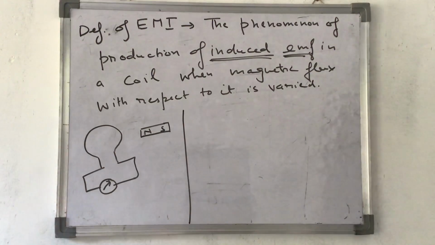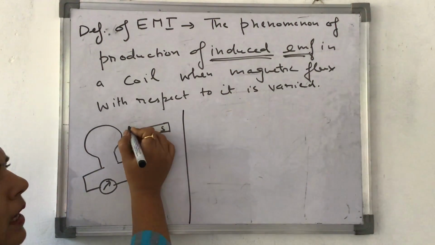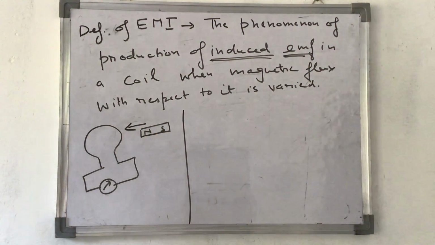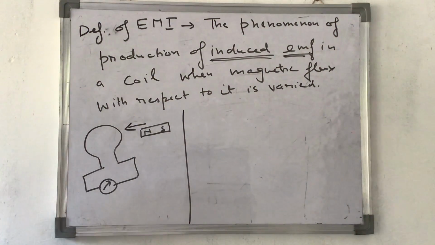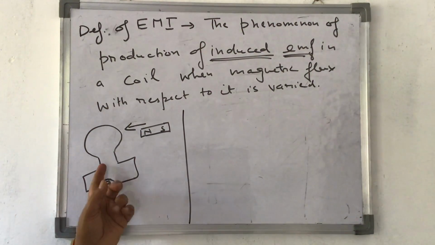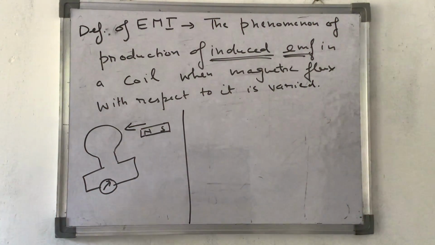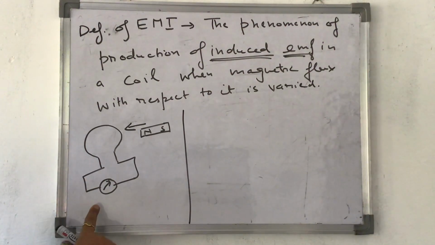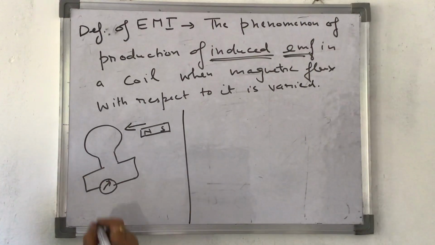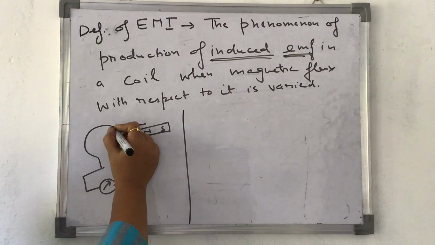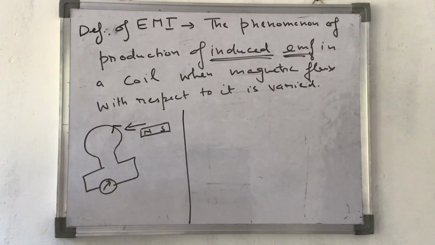This coil is stationary, but he made the magnet move towards it. He found that when the magnet is moved towards this coil, some induced current starts flowing in it, as the galvanometer shows deflection.